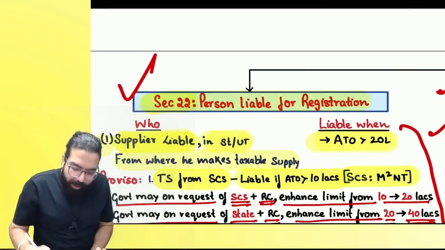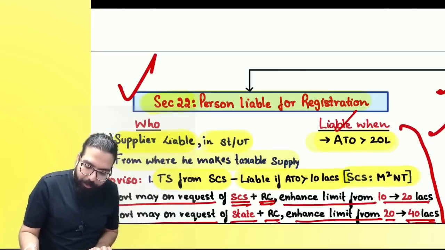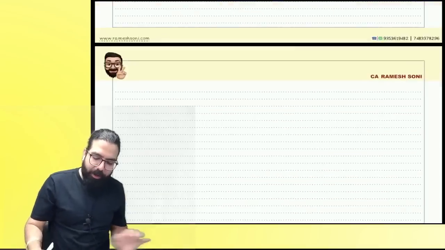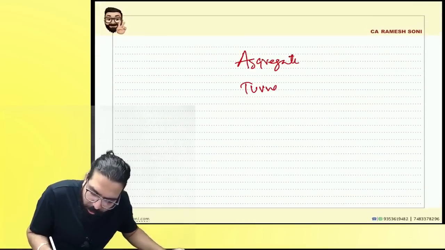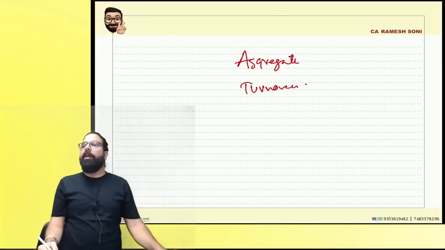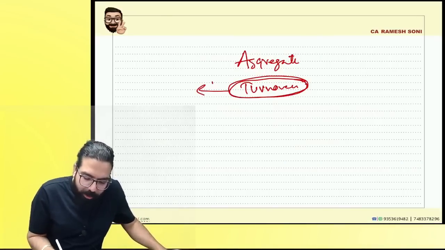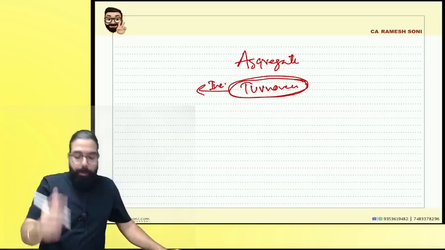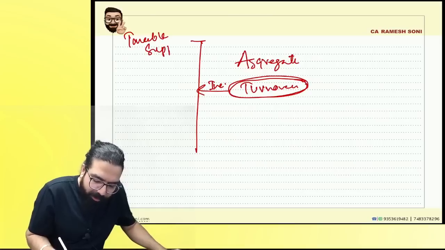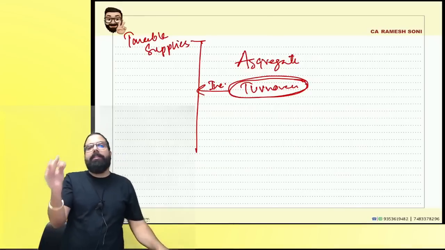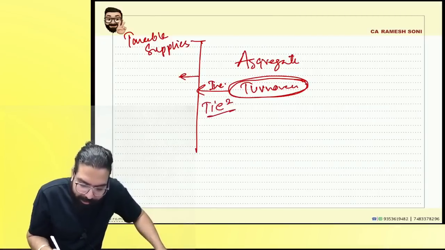When I talk about aggregate turnover, you have to remember aggregate turnover from the exam point of view, very, very important. Listen to me very carefully. When I talk about aggregate turnover, there are two words: one is aggregate and one is turnover. Can you tell me what you mean by turnover, everyone? Turnover will always include, number one, taxable supplies, those supplies which are taxable. It is written in the chart, please listen properly. Number two, TIE square it is.